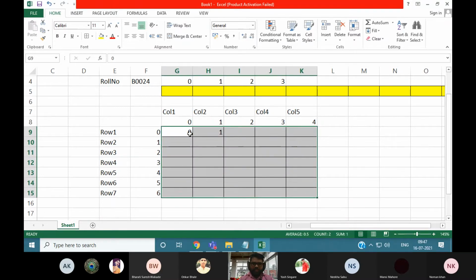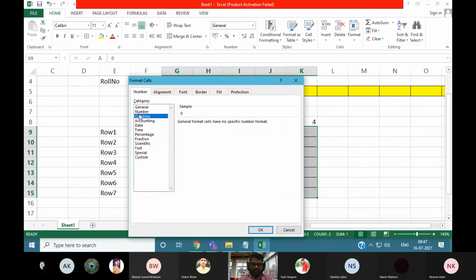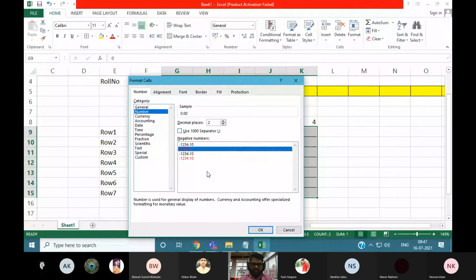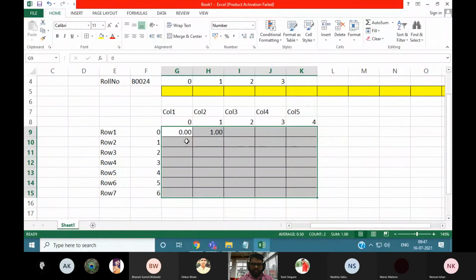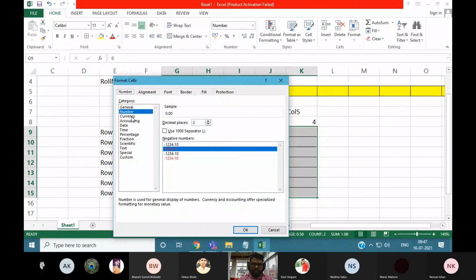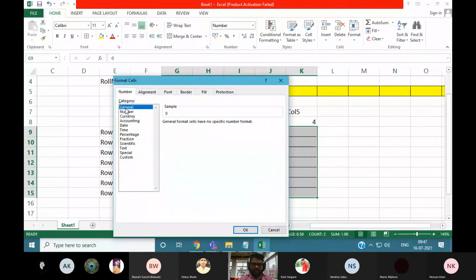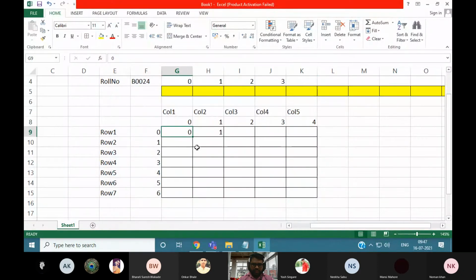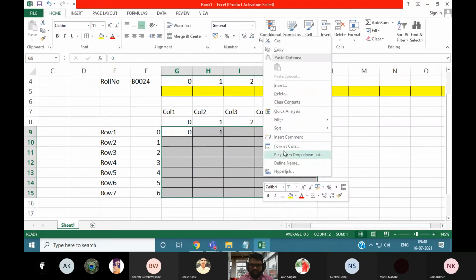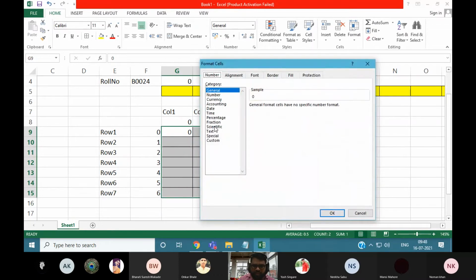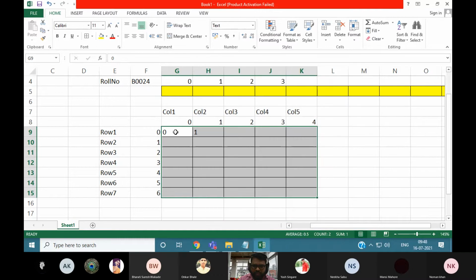It is not taking the leading 0, so we need to fix the format.